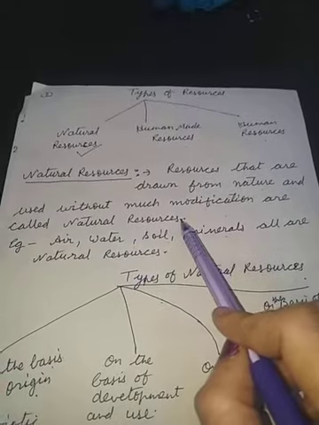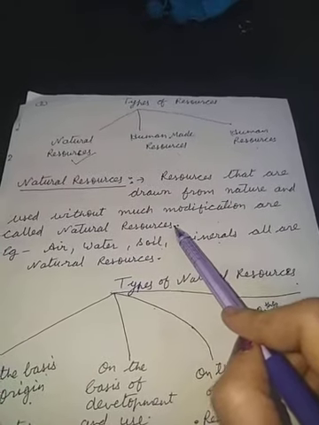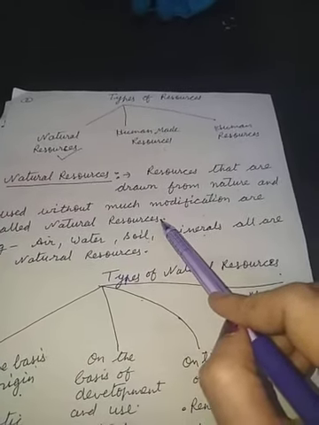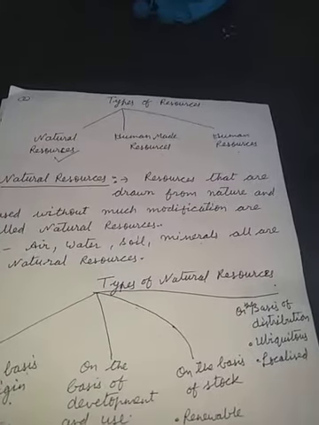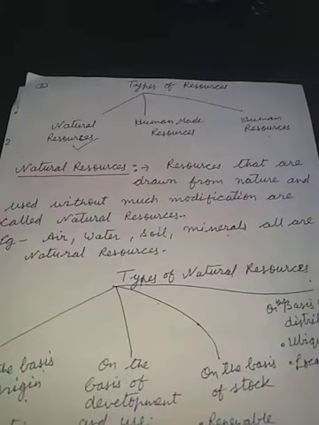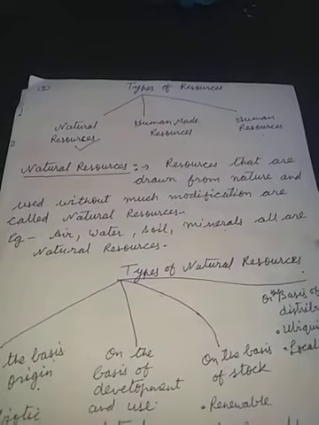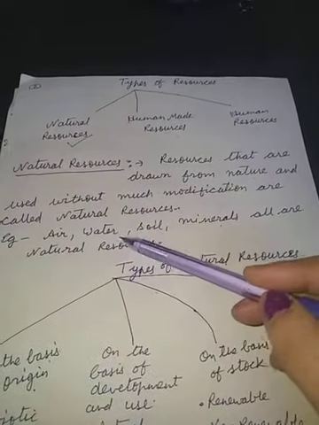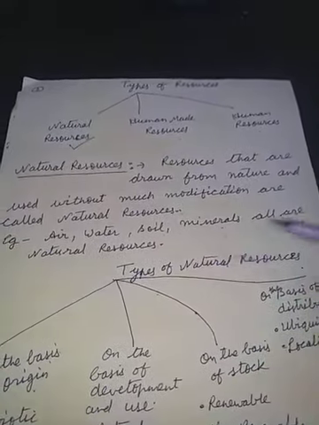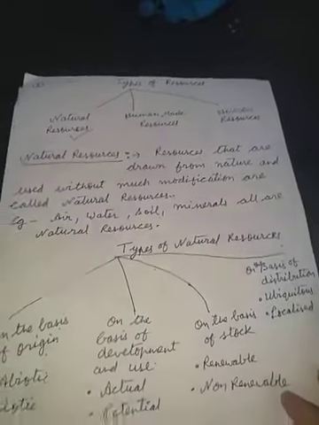So, all resources which are derived from nature and which we use as they are, without much modification, are known as natural resources. For example, air, water, soil, minerals are all natural resources.